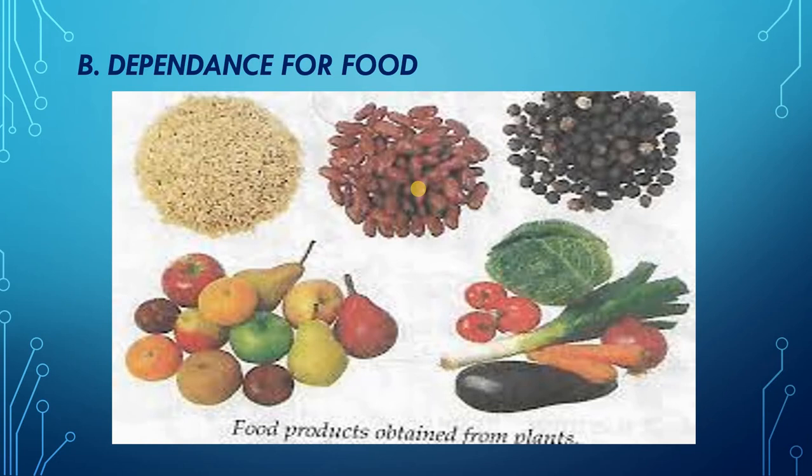Now, wheat, rice, and maize are important cereals. Okay, what are their functions? They provide carbohydrate and other substances. Now this carbohydrate is an energy giving substance. Okay, beans and peas provide protein, which are body building substances. That is, in science you have already read about these components. Now different types of vegetables like tomatoes, potatoes, carrots, cabbages, cauliflowers, etc., are rich in many nutrients like vitamins, carbohydrates, proteins, and minerals.